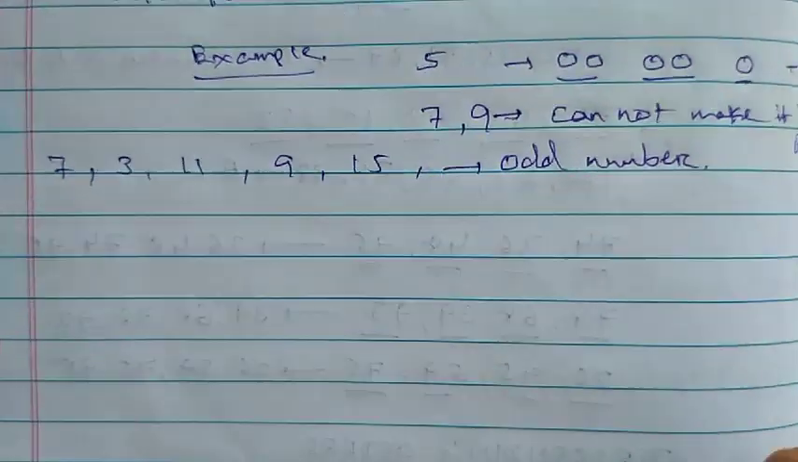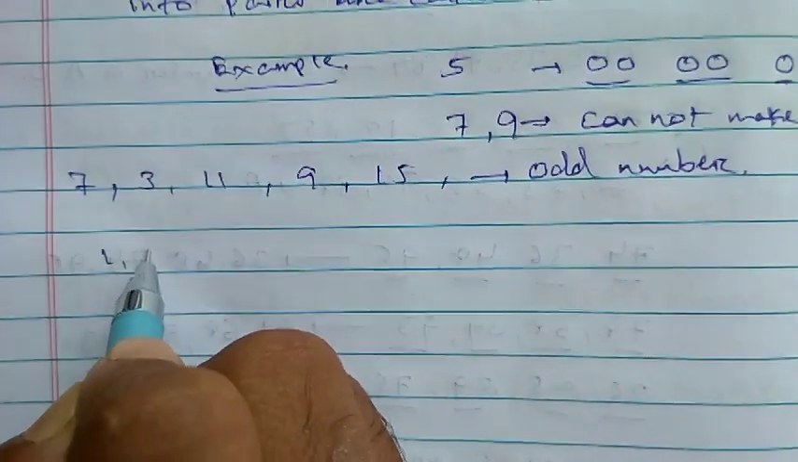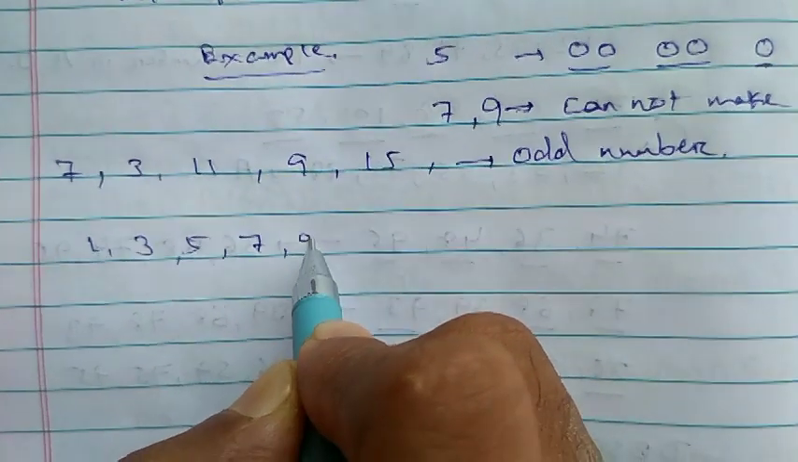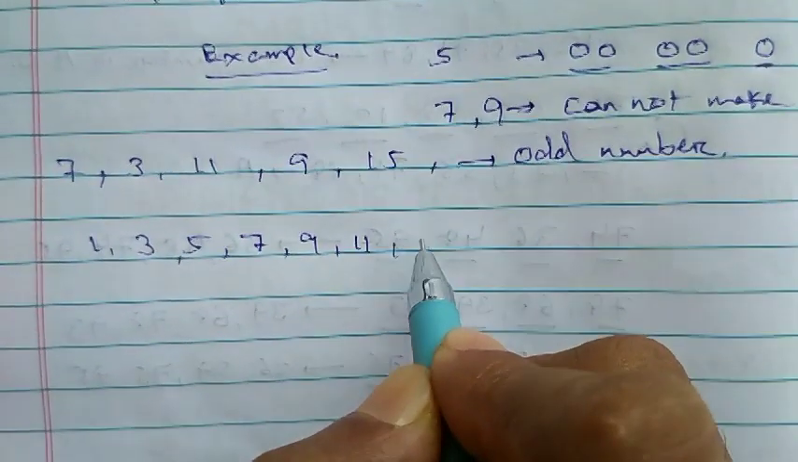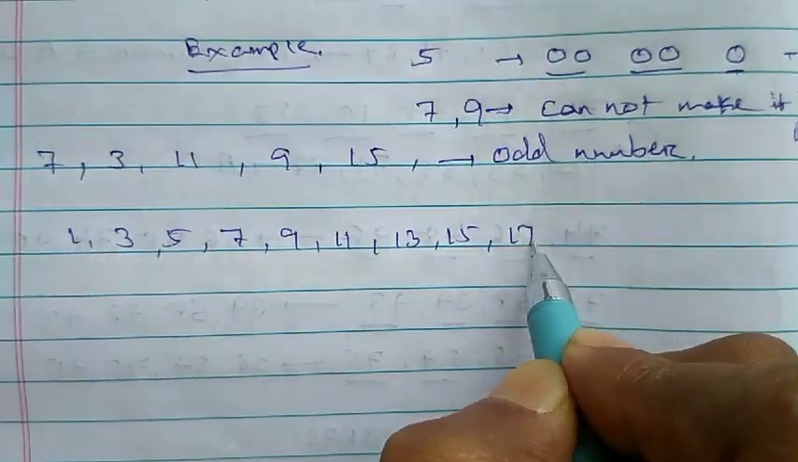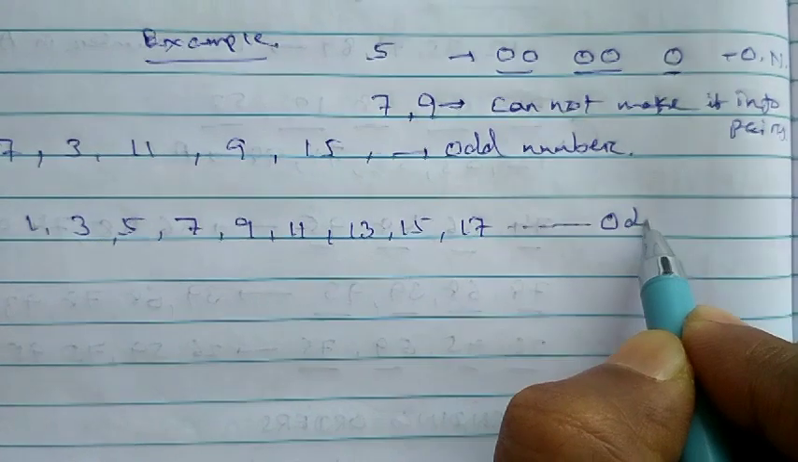Example: look, 1, 3, 5, 7, 9, 11, 13, 15, 17. These are odd numbers.